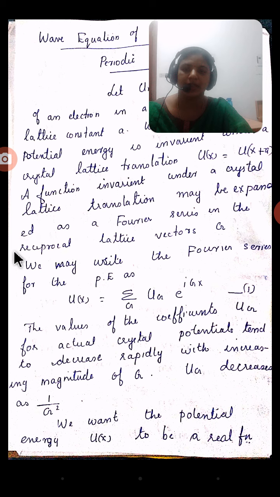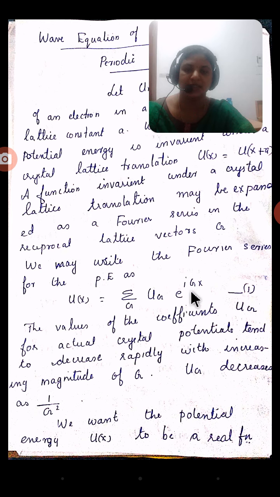Here H equals p square divided by 2m plus V of x, acting on psi of x, equal to E psi. Instead of V, here we use u of x, and we consider only the one-dimensional case. So u of x equals the summation over g of Ug e raised to i gx.